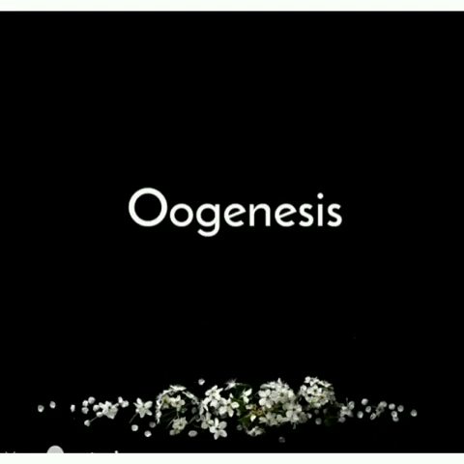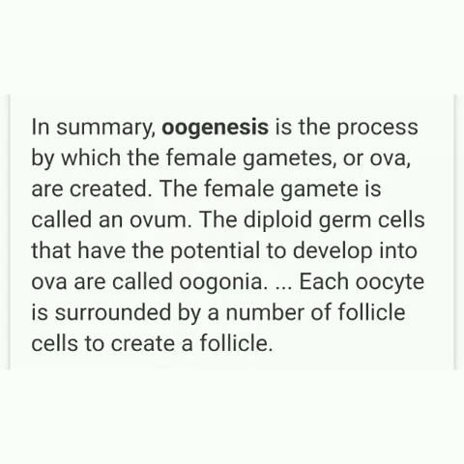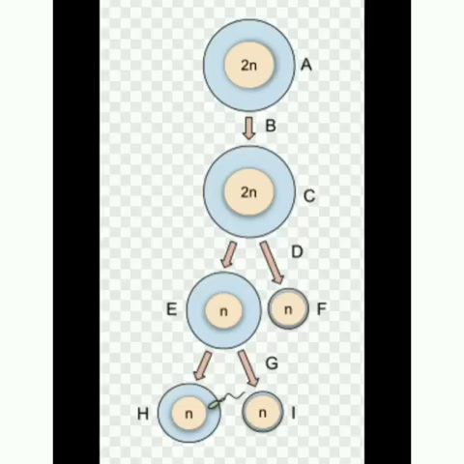Next, we move on to oogenesis. What is oogenesis? Oogenesis is a process of development of female gamete or ovum or egg in the ovaries. During fetal development, certain cells in the germinal epithelium of the fetal ovary divide by mitosis and produce millions of oogonia. The oogonial cell starts dividing and enters into the prophase 1 of meiotic division 1 to form primary oocyte.